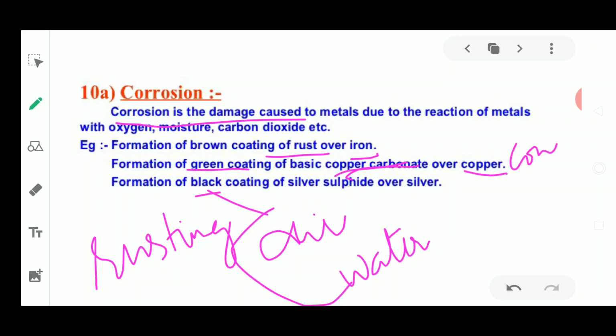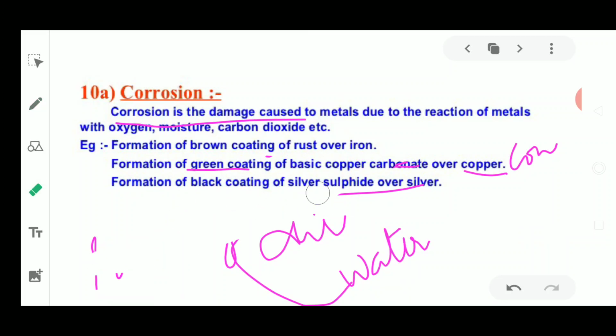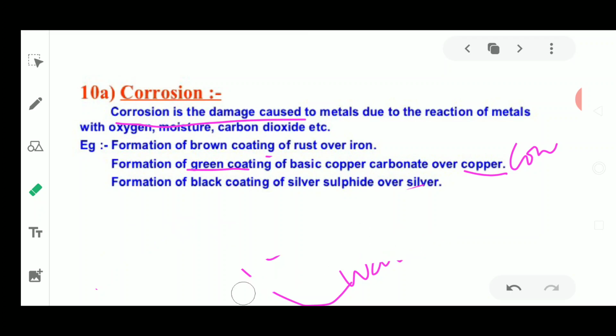And sometimes a black coating is formed in the case of silver. This is because of silver sulfide. You know where silver is present in the reactivity series. It is present at the lowest part of the reactivity series, among the least reactive metals, where silver, gold and platinum are there. So a black coating of silver sulfide is formed over silver. Silver reacts with sulfur of the air, sulfur dioxide, hydrogen sulfide or any other gas which contains sulfur in it.